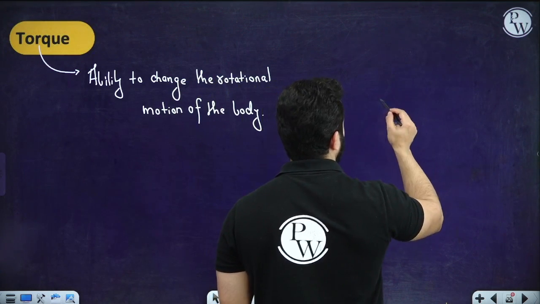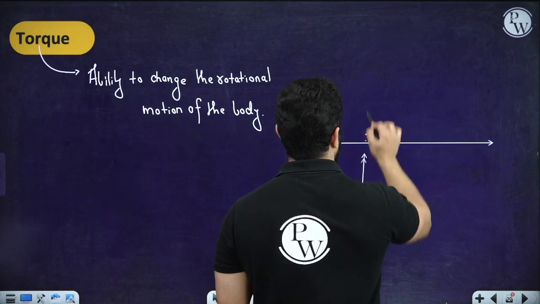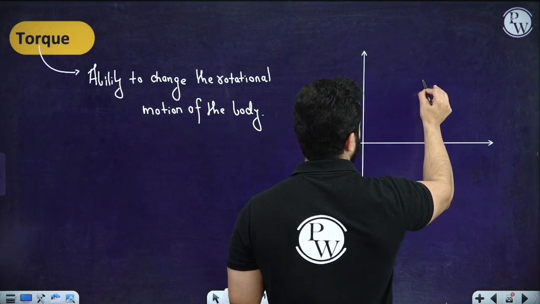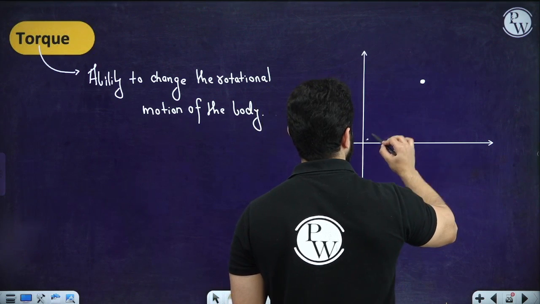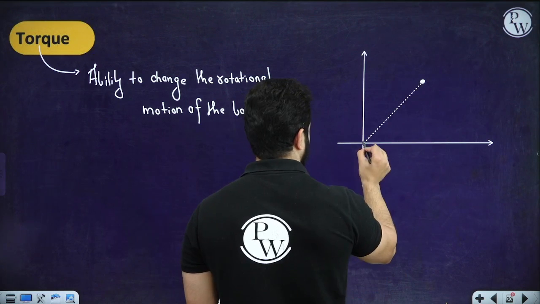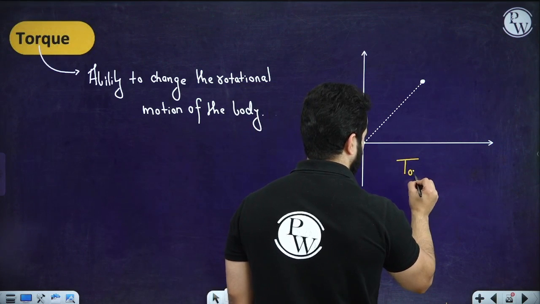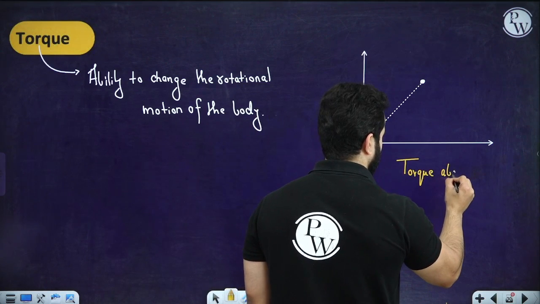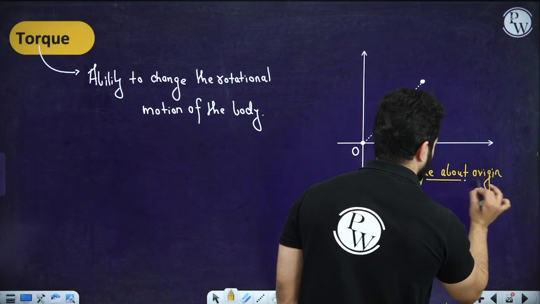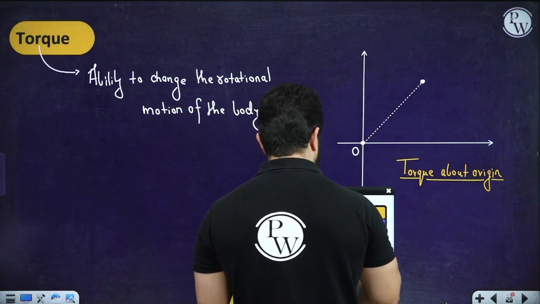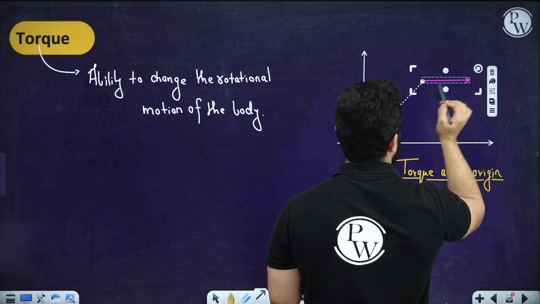All right, so let's suppose that you have got a rigid body over here. Let's first consider that I'm talking about a point on a Cartesian plane. Let's say this is the point we are talking about, and we want to find out the torque about the origin. And let's suppose the force that is acting on this point is F, something like this.